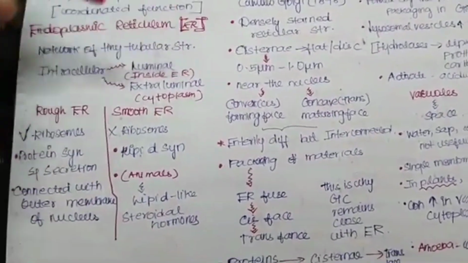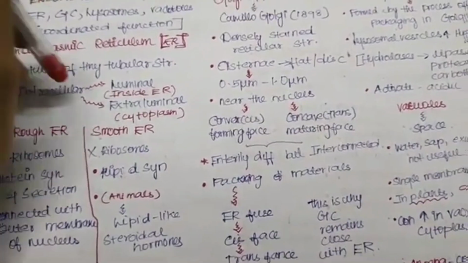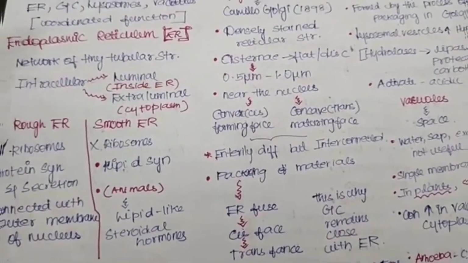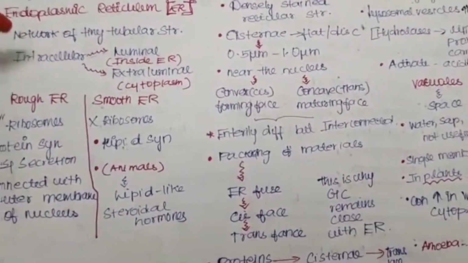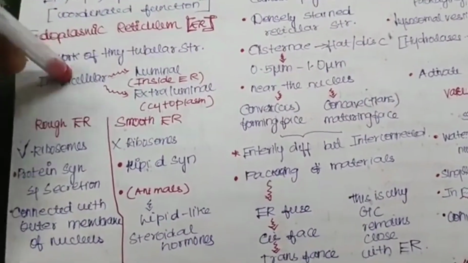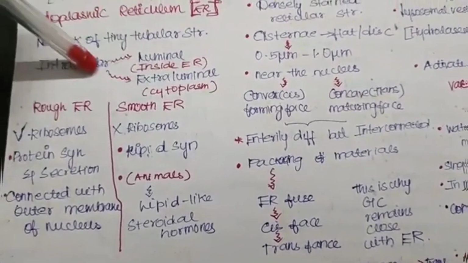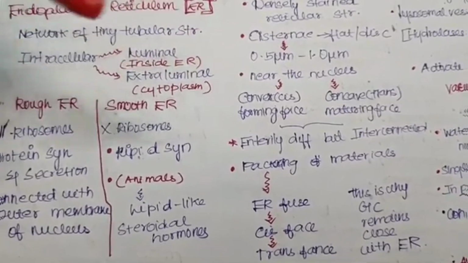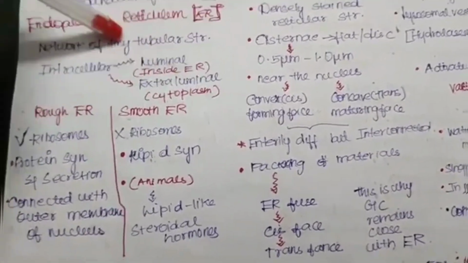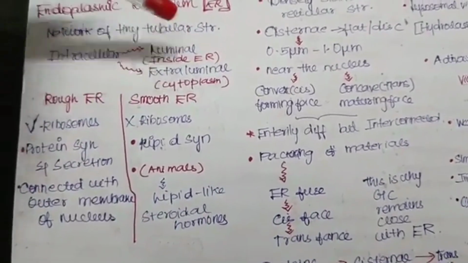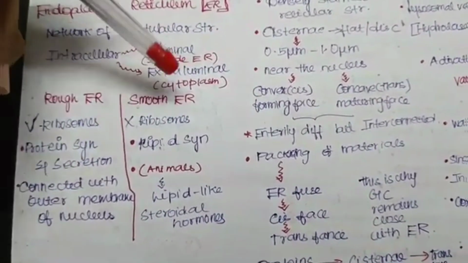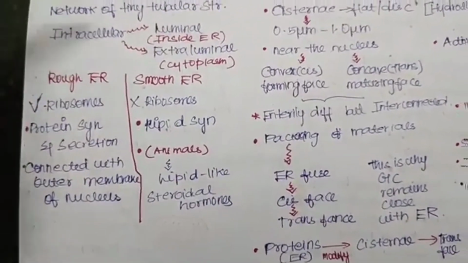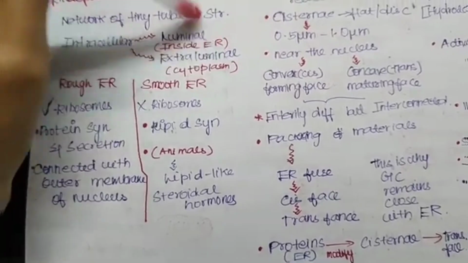So let's talk about the endoplasmic reticulum. It is a network of tiny tubular structures found in the cytoplasm, and it divides the intracellular space. Intra means inside, so intracellular space is divided into two: luminal and extraluminal. Luminal means the space inside the ER, and the space covered in the cytoplasm is called extraluminal. The endoplasmic reticulum is of two types: rough endoplasmic reticulum and smooth endoplasmic reticulum.